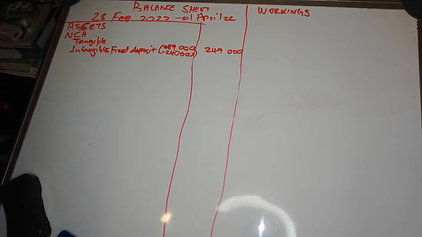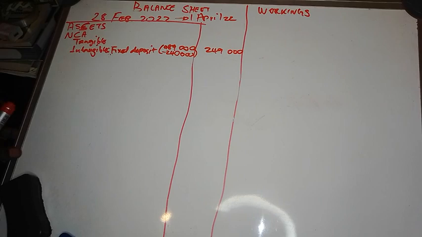The other information on the adjustments relates to debtors and creditors. That is information F. Information G relates to the current ratio, which affects current assets and current liabilities. If you've got current assets, you can calculate current liabilities, and if you've got current liabilities, you can calculate current assets using the current ratio.